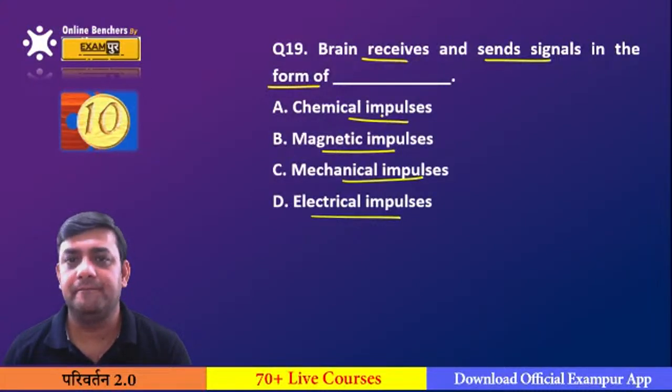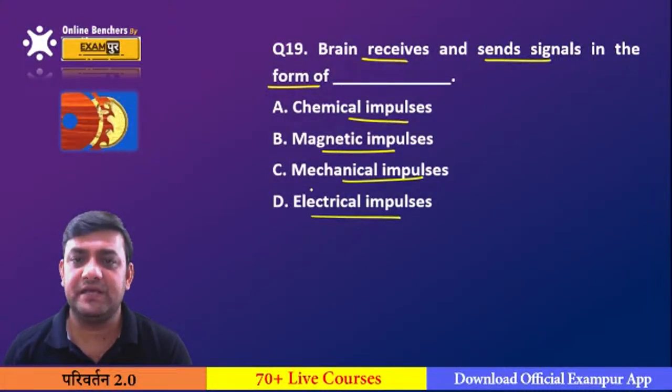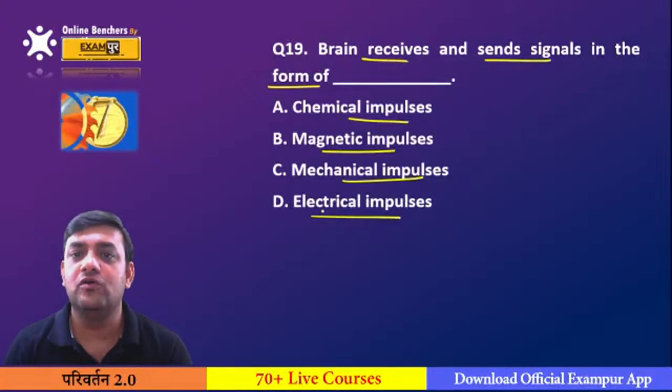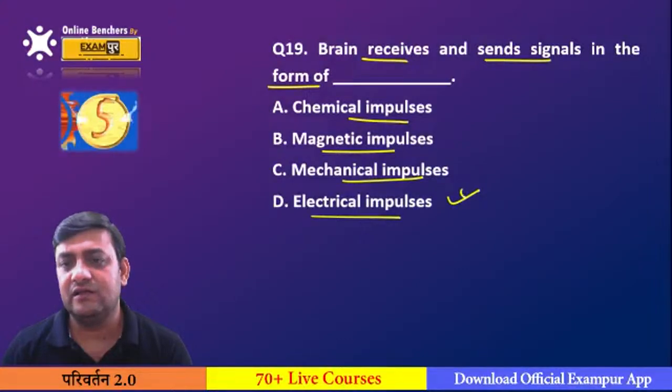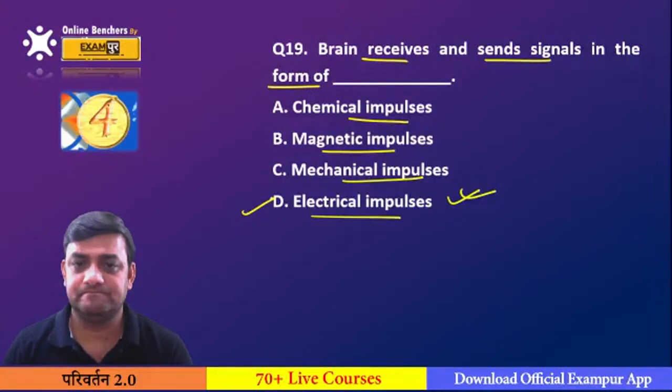Please go for the reply. Chemical, magnetic, mechanical, or electrical. We all know the brain receives and sends signals in the form of which one? Electrical impulses.